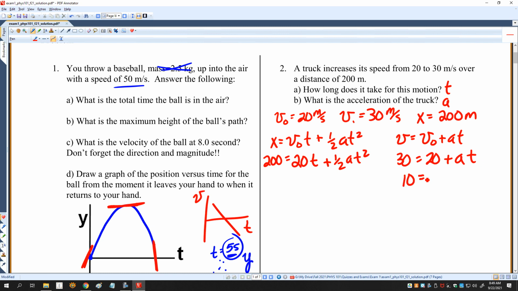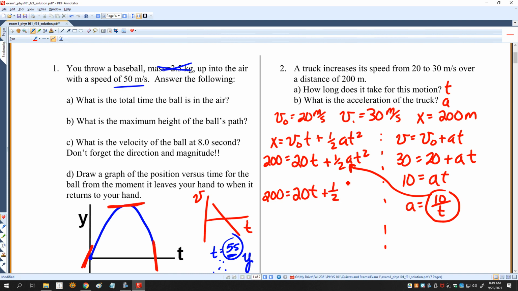I can go ahead and simplify this. 10 is equal to at. So now I need to figure out what is a and what is t. First thing I want to do is figure out what is t. So looking at these two equations, I'm going to solve this one right here for a. A is equal to 10 divided by t. And I'm going to plug it in up here for a. So I get 200 equals 20t plus 1/2 of 10 divided by t times t squared.